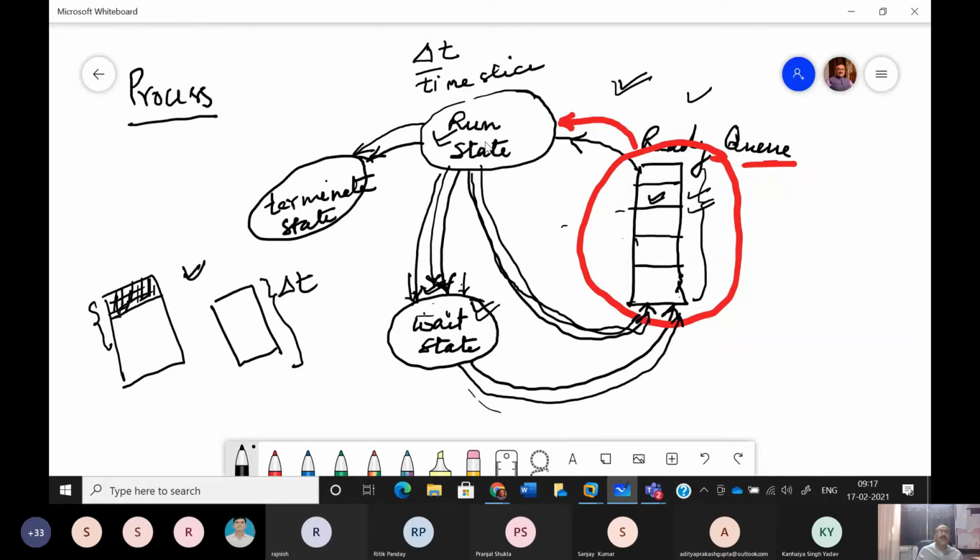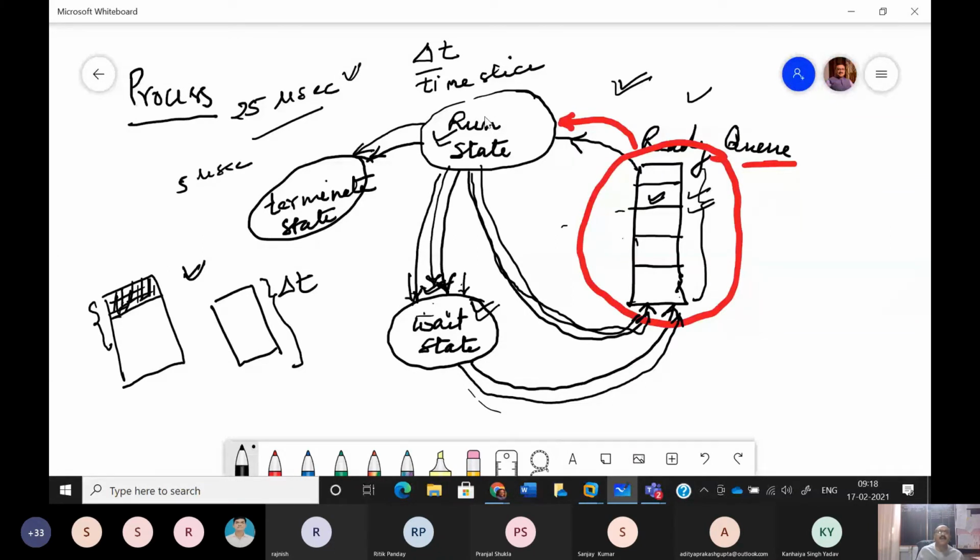So you can imagine that if the process requires a total of 25 microseconds for its execution, but in that case suppose we are having only a 5 microsecond time quantum, that means in a single go the process, when it moves to run state, is getting the chance of using the microprocessor only for 5 microseconds. So obviously during 5 microseconds it cannot complete its execution, because we assume that if the microprocessor is fully dedicated to this process, it must have completed its execution in 25 microseconds.